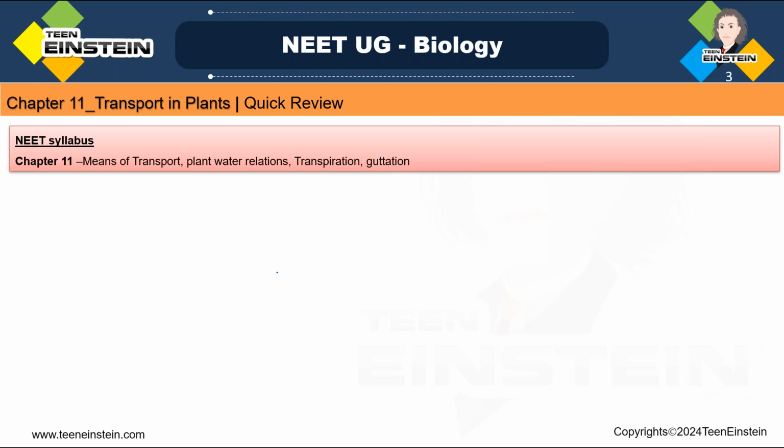In the 2023 NEET question paper, questions were visible from this chapter: questions from the first topic, the means of transport, and 2-3 questions from each topic like plant water relations, transpiration, guttation. Long distance transport of water, phloem transport, transpiration. From all these you got 2-3 questions in the previous years.